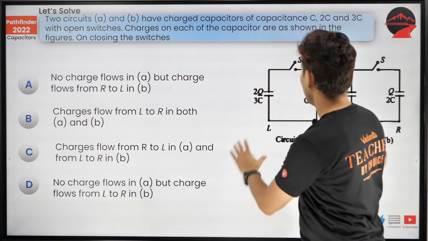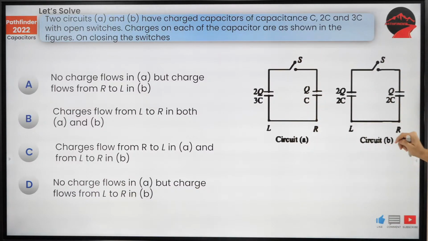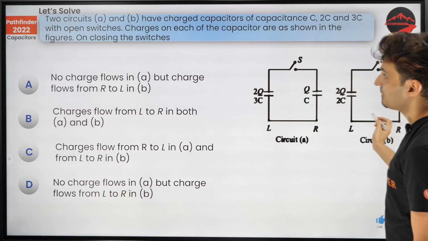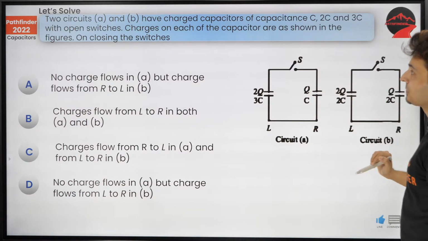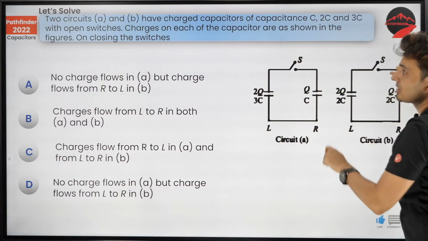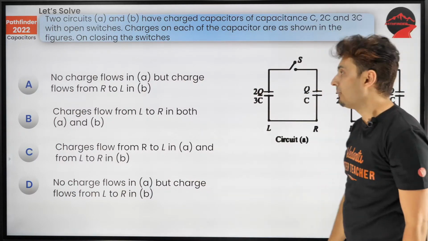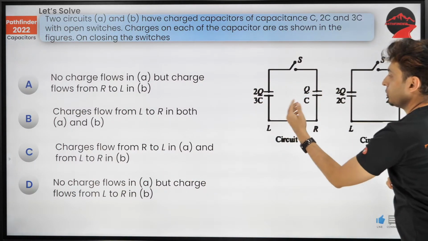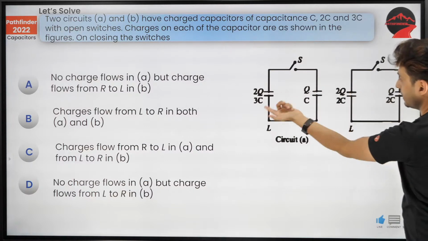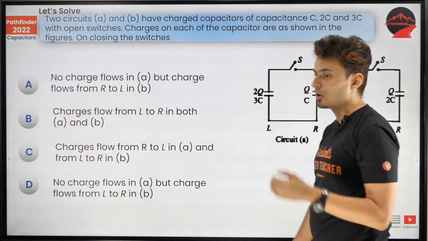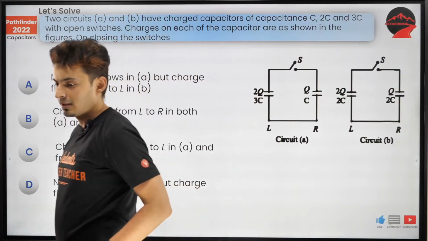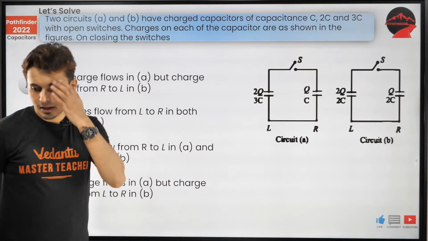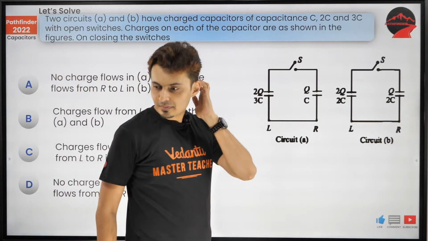2 circuits A and B have been charged, and the capacitances are also given and the switches are also open. When you close the switch, what do you think will happen? Where do you think the charge will flow? From here to here, here to here? All the 4 options are given. Come on, think about this.